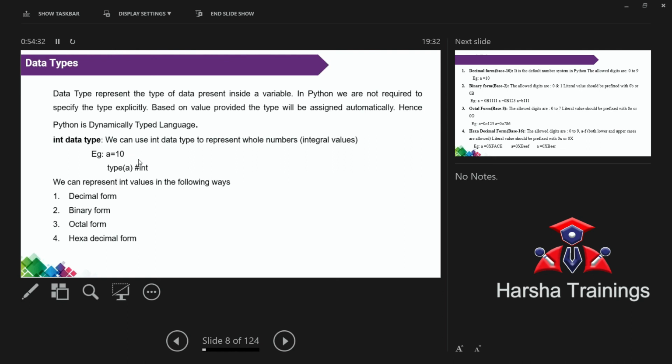Now, we have a predefined function, type. Inside the function, if you write the variable name, it gives the type of the variable. See this example, type of A. A stores which type of value? Integer value, so the output is int.